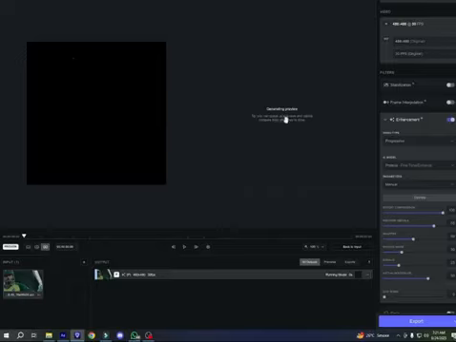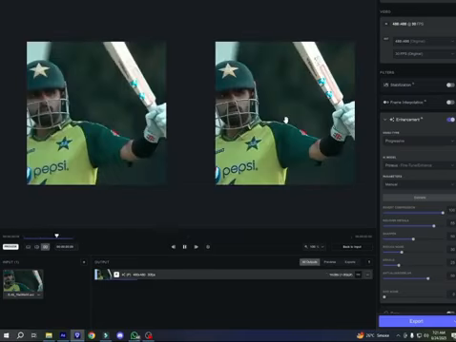So this is generating the preview now. It's very slow, I don't know what the problem is. My Topaz version is 3.05. So download your version. Wait one second, two seconds now. Yeah, this result is very pretty and this is a very good setting.